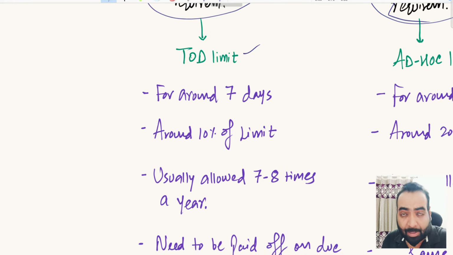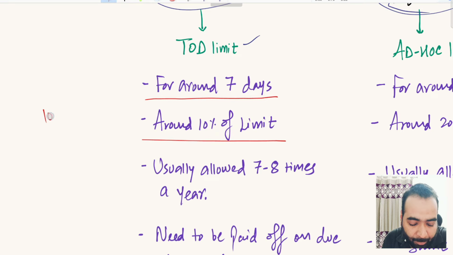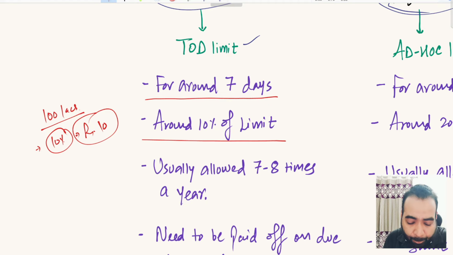In the TOD limit, the funding support is given to you for generally 7 days or maximum 15 days period. The funding support is given in the form of ad hoc, or in the form of WCDL type of facility, which is around 10% of your limit. So suppose you have a sanctioned limit of rupees 100 lakhs from the bank, and you need support for 7 days or 15 days, then 10% of 100 lakhs will be rupees 10 lakh. The bank will give you an additional 10 lakhs beyond that 100 lakh rupees to support your business for that temporary period.